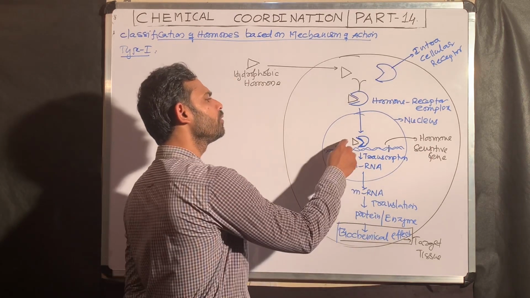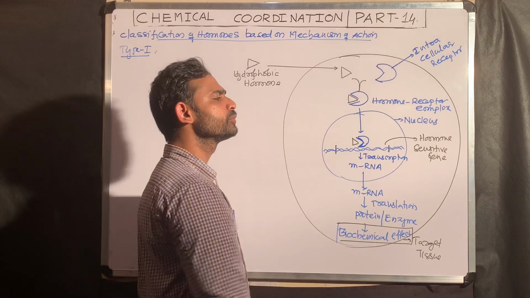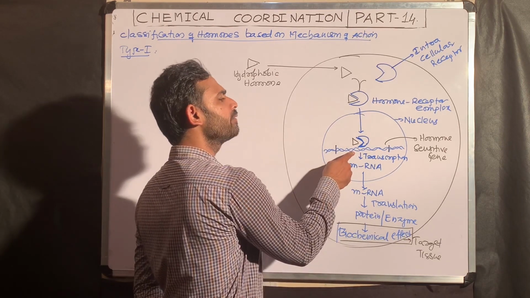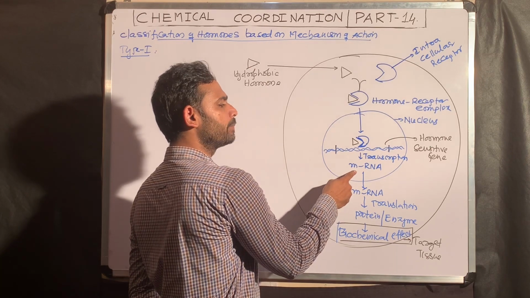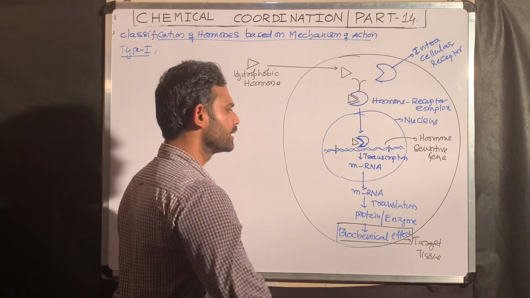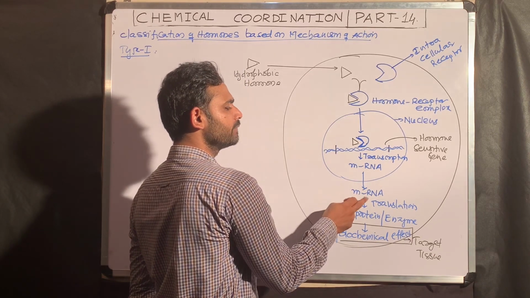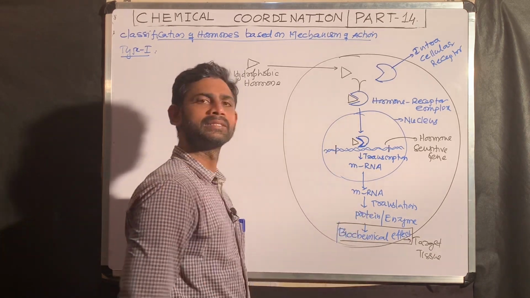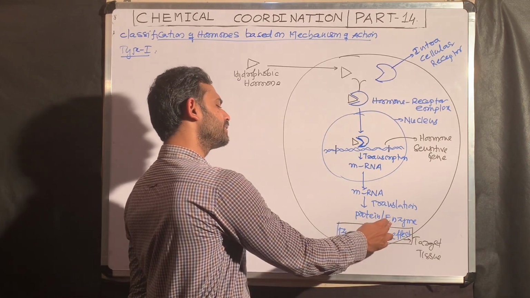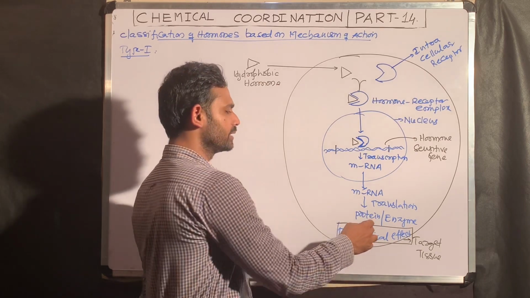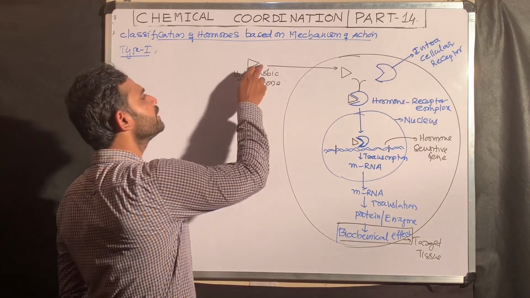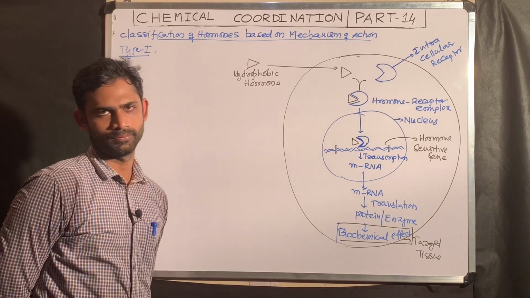This hormone receptor complex goes and binds to that hormone sensitive gene, activates the gene to produce the mRNA through transcription. Okay, the corresponding mRNA. That mRNA enters into the cytoplasm where it undergoes translation to produce the protein. Now this protein acts as the enzyme. This enzyme is doing the biochemical effect. That information is carried by this hydrophobic hormone.